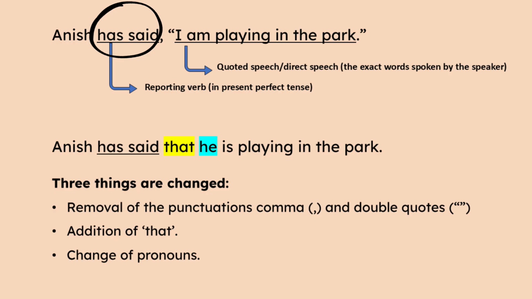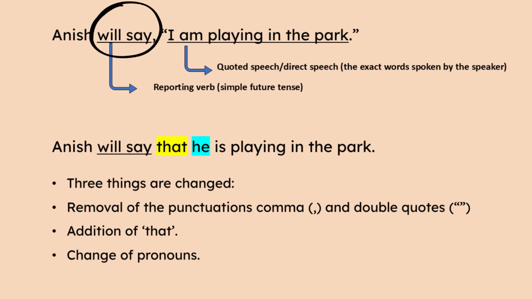The punctuations have been removed, but the tense remains unchanged. In the direct speech, it is am playing, and in the indirect speech, it is is playing. So both are present continuous. So when the reporting verb is in present tense and present perfect, as well as simple future, the tense won't change in the indirect speech.